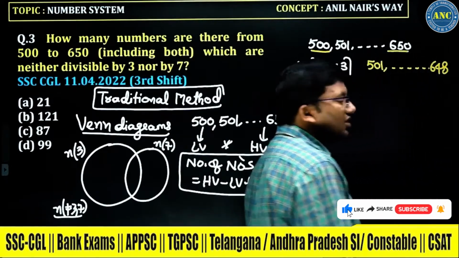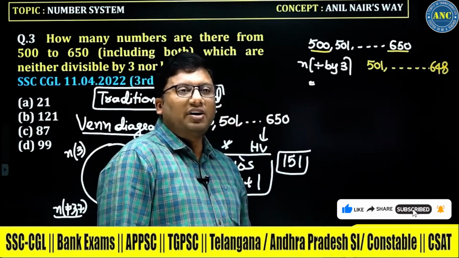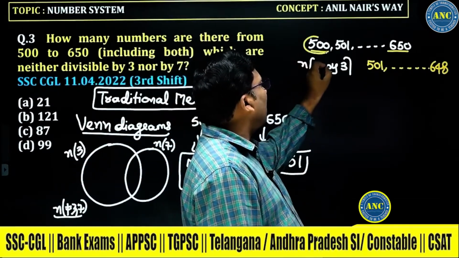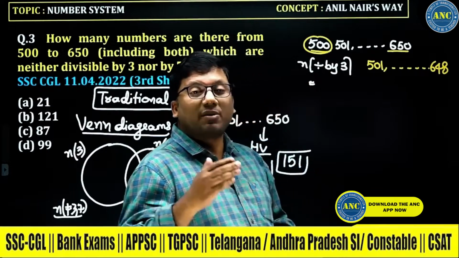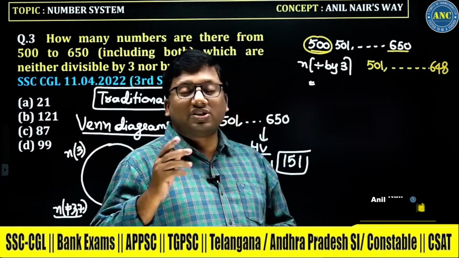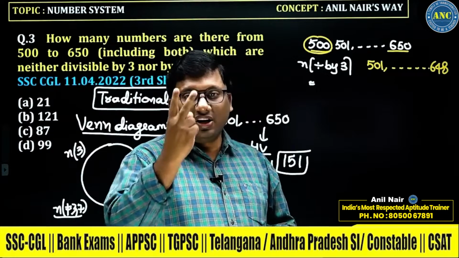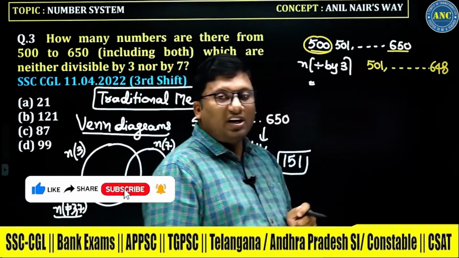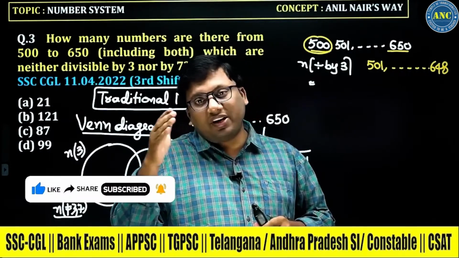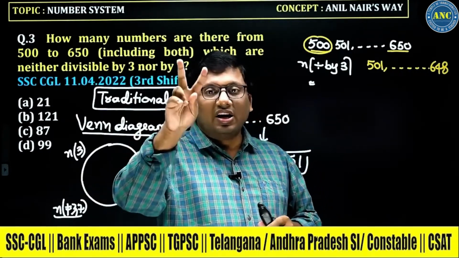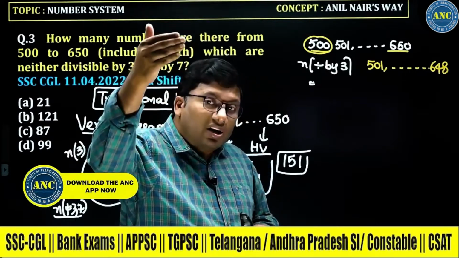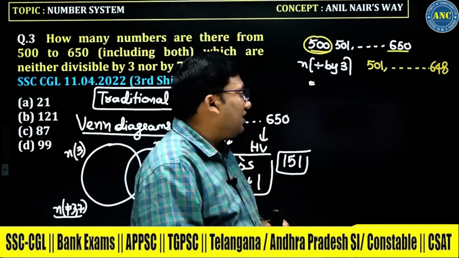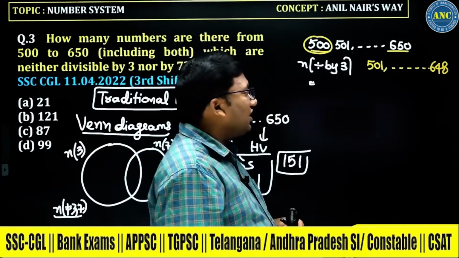Without doing division, by using remainders, how am I finding the values? Again I am explaining, sir. I take the smallest number, 500. The sum of the digits is 5 plus 0, which is 5. 3 ones are 3, remainder 2. That means there should be an extra 1, so it is 501. For 650, 6 plus 5 is 11. 3 threes are 9, remainder 2. I should not go beyond 650, so I decrease by 2, and it is 648.